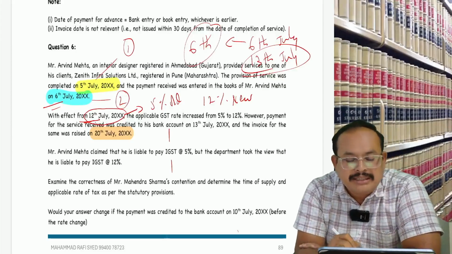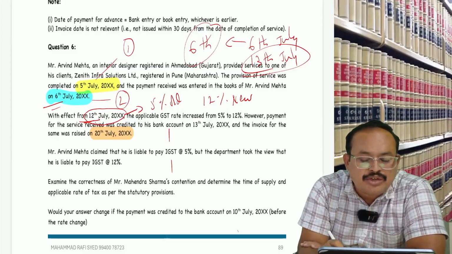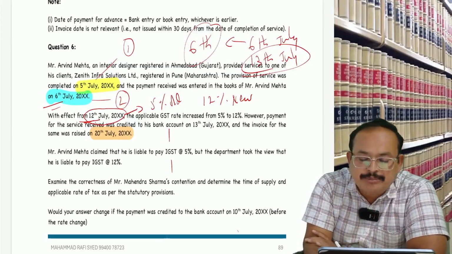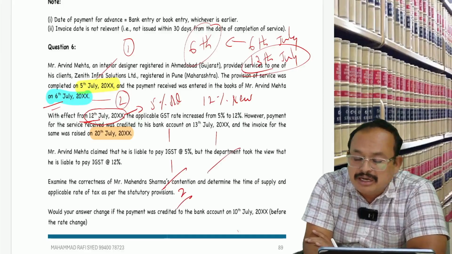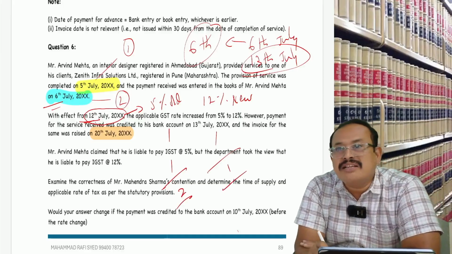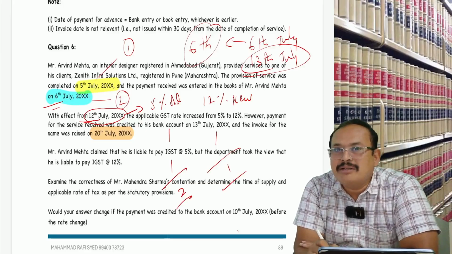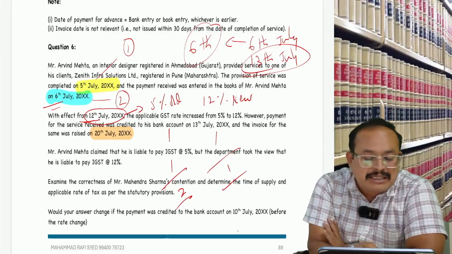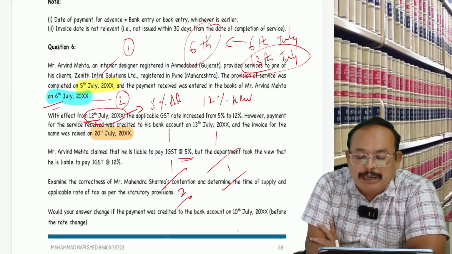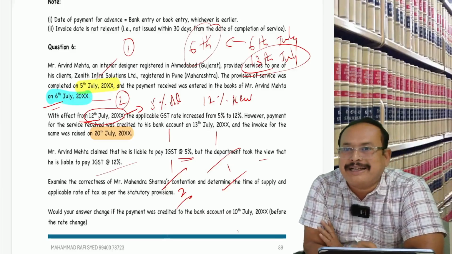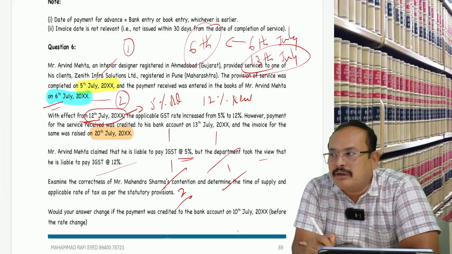Payment also old rate. Invoice was issued after the change took place. That means old rate got 2 votes, new rate got 1 vote. Therefore who is the winner? What is applicable? 5%. So here Arvind Mehta claimed that he is liable to pay IGST 5%, but department is demanding 12%. Department incorrect. Is it clear? 5% applicable.